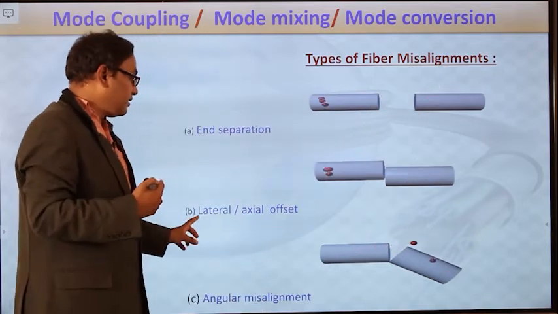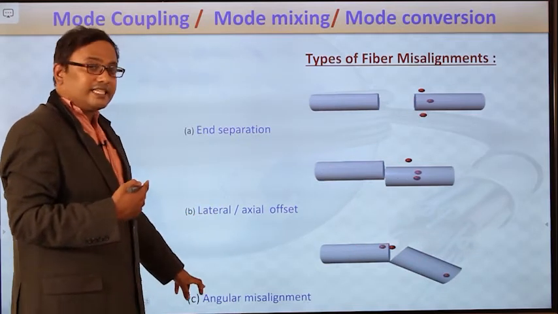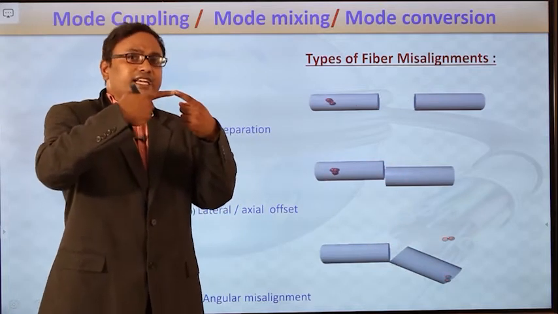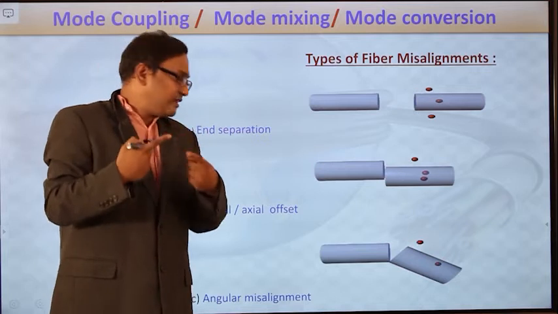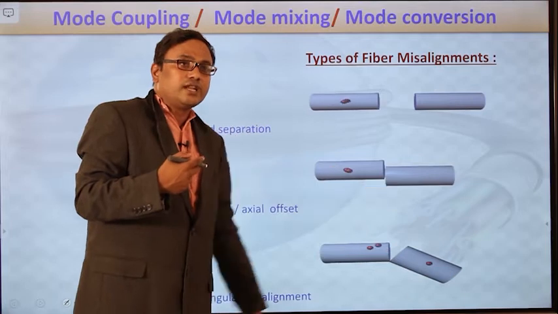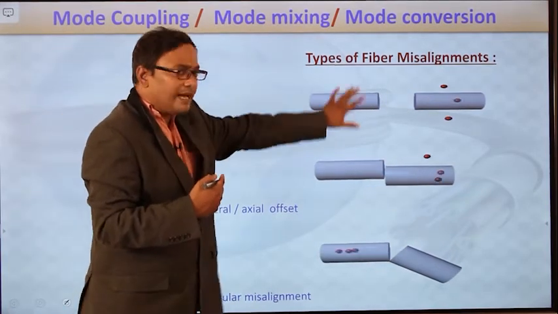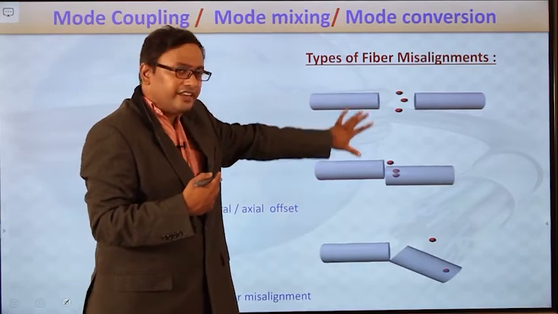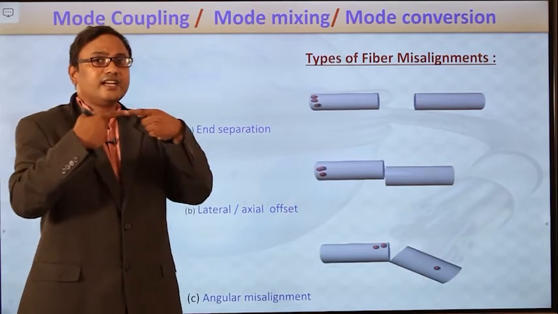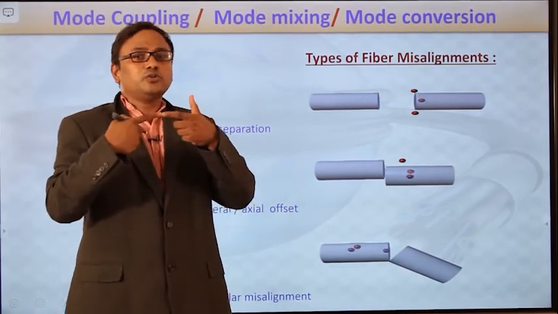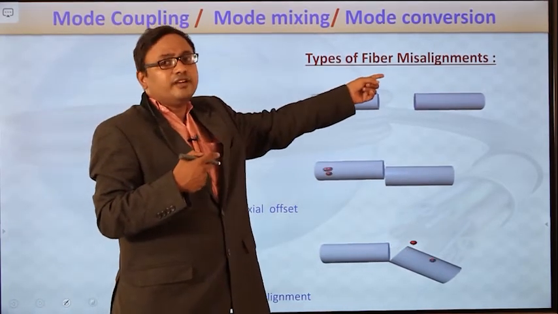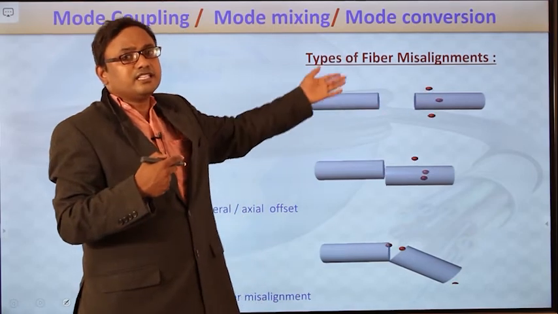And the third one is angular misalignment. If two optical fiber cables are connected angularly, here also there is a deviation in the fiber axis. So in this particular case also, a few of the light photons are entering into the cladding medium, which leads to loss of information. So this is the example of the deviation or irregularity of the fiber axis from its straightness. So always while interconnecting two optical fiber cables, we have to take very much care to avoid all these kinds of misalignments, so that we can avoid all these misalignment losses.